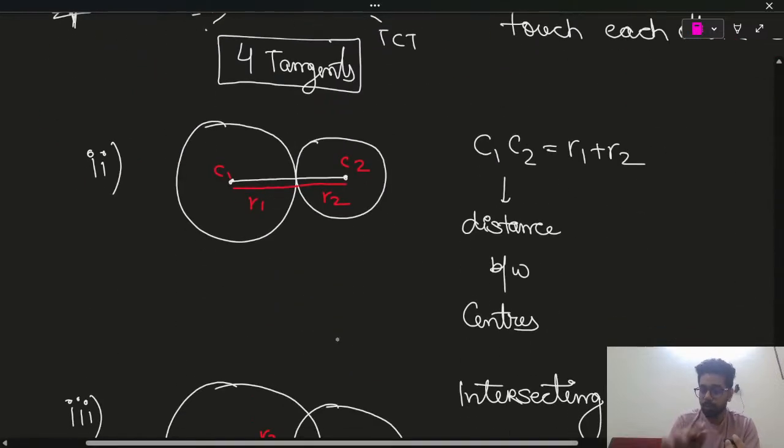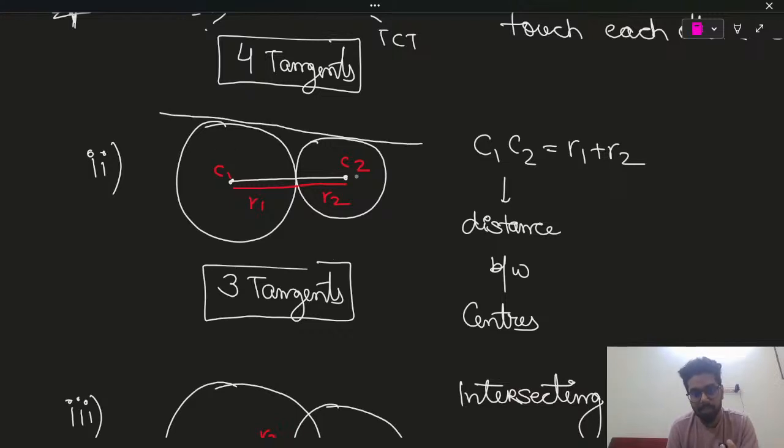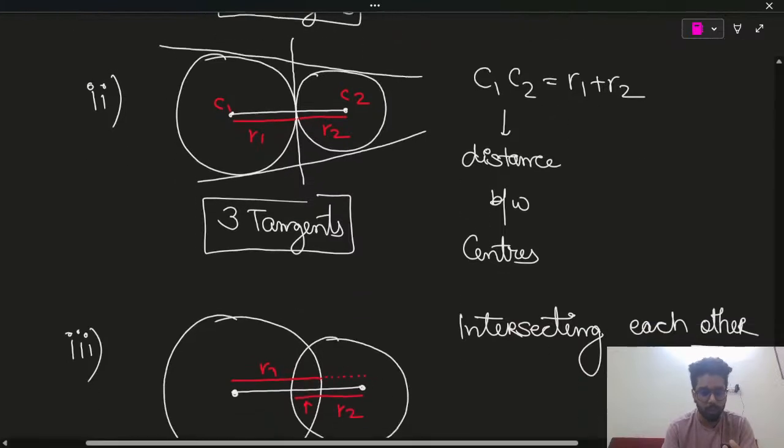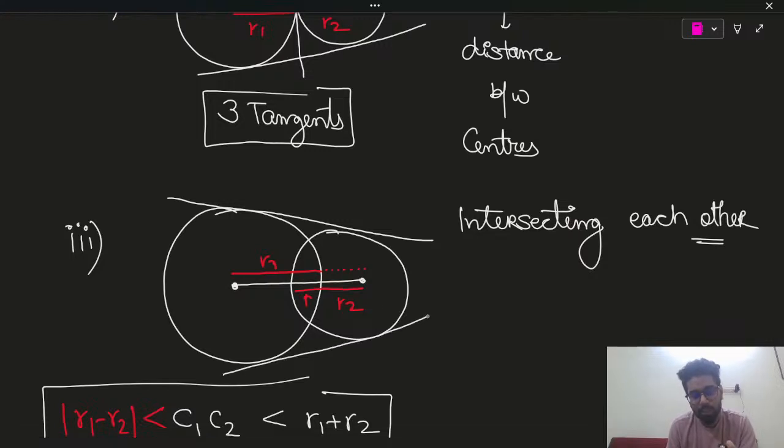Now I will come to the point, what kind of question, what kind of statement the examiner will give. Here you will have 3 tangents. What 3 tangents will you have? I will draw it. One you will have like this, one like this, and one over here. And I will share the equation of the tangents also, so no need to worry. Here you will have 2 tangents. As you can see, the circles are coming closer, the number of tangents is getting reduced. So here you are having exactly 2 tangents, right?